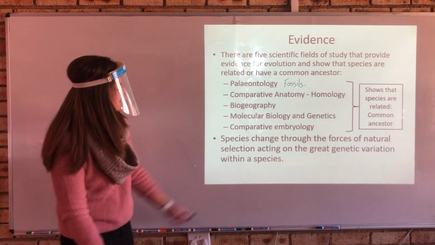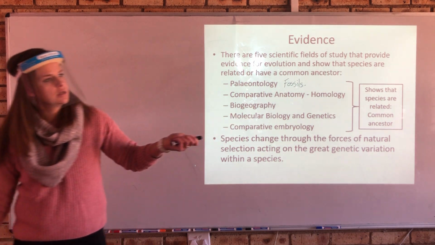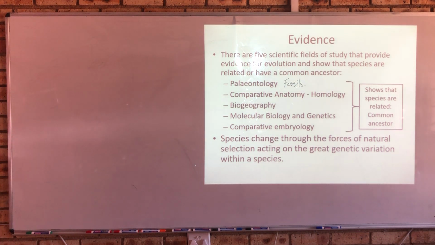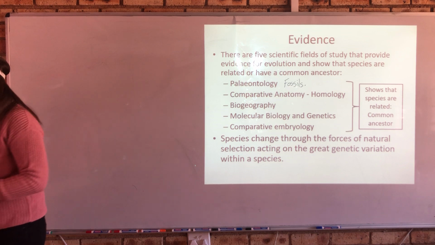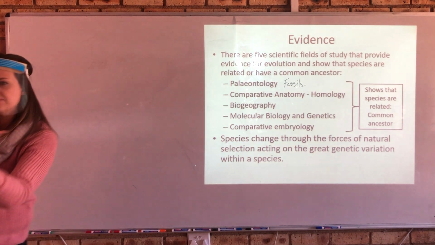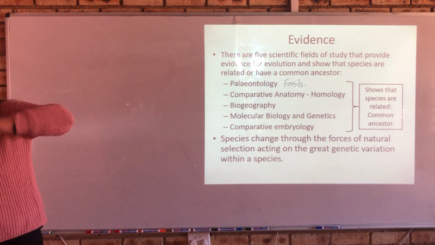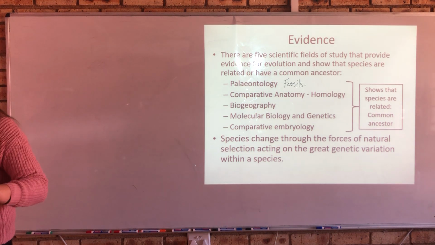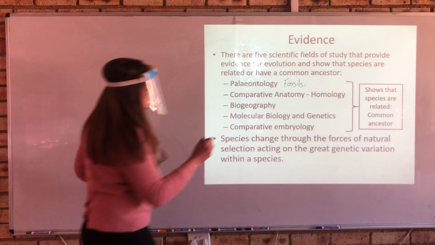Then we have biogeography. Bio means life. Biodiversity, life diversity. Biology, the study of life. So bio means life. What is geography?